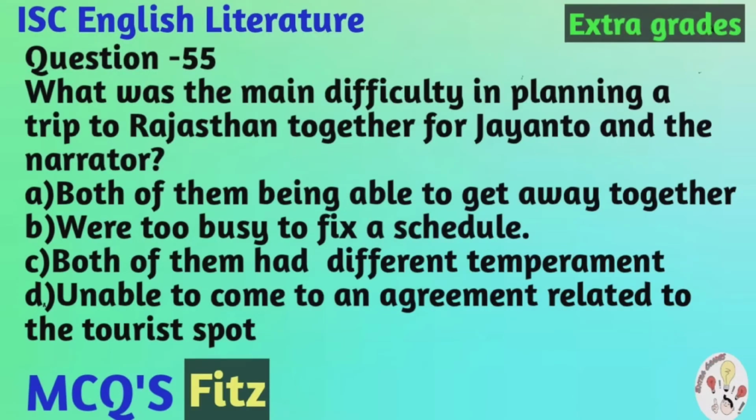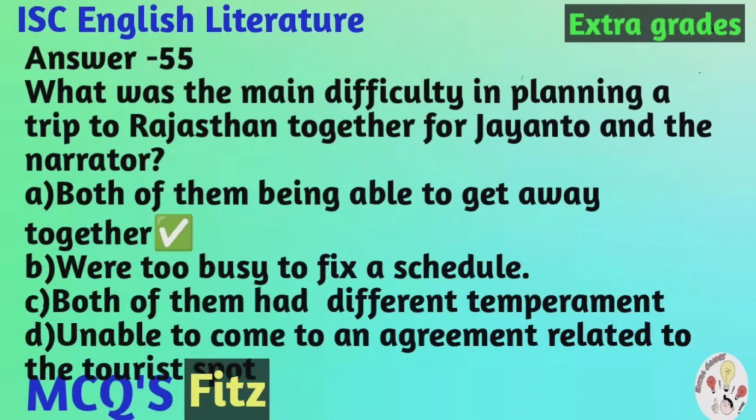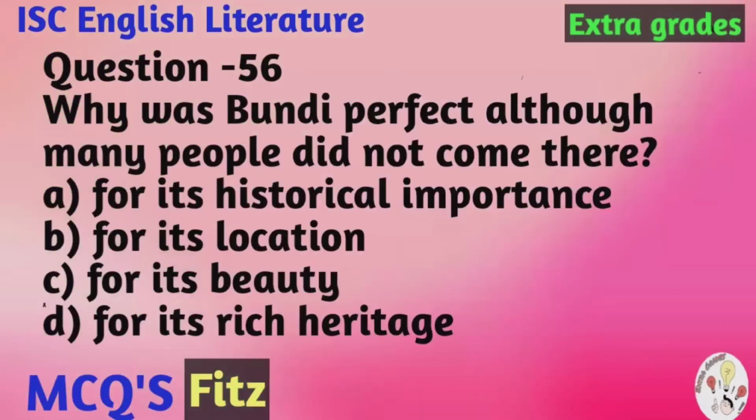Question number 55. What was the main difficulty in planning a trip to Rajasthan together for Jayanto and the narrator? The options are: A. Both of them being able to get away together. B. Were too busy to fix a schedule. C. Both of them had different temperament. D. Unable to make an agreement related to the tourist spot. And the correct option is B. Both of them being able to get away together.